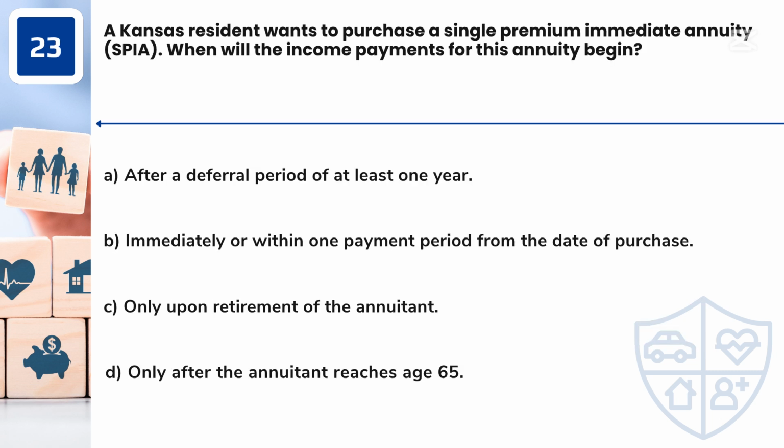Question 23. A Kansas resident wants to purchase a single premium immediate annuity, SPIA. When will the income payments for this annuity begin? A. After a deferral period of at least 1 year. B. Immediately or within one payment period from the date of purchase. C. Only upon retirement of the annuitant. D. Only after the annuitant reaches age 65.